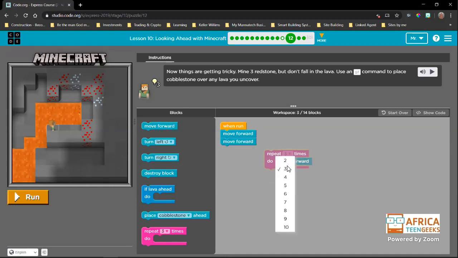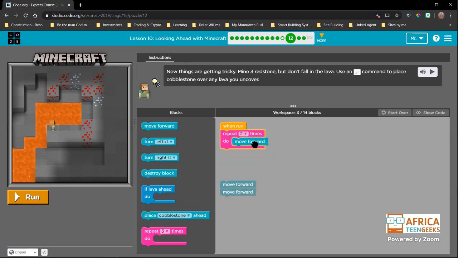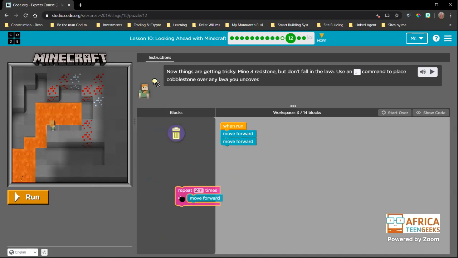But if you are doing one action 2 times, whether you put 2 blocks, check the block count here, it's 3, or you put a repeat twice, it is also going to be 3. So we only really need to start using a repeat block when we are going to do more than one action 2 times, or if we are going to do one action 3 times or more.